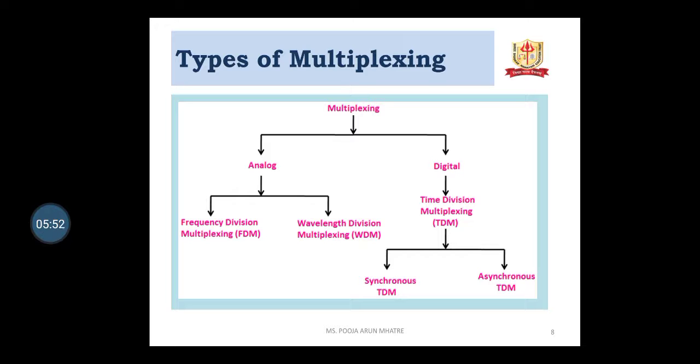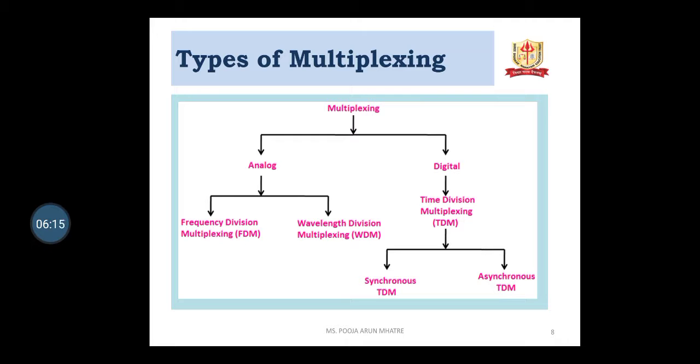FDM means frequency division multiplexing and WDM means wavelength division multiplexing. FDM and WDM systems are used to deal with analog information, whereas TDM is used to handle digital information.